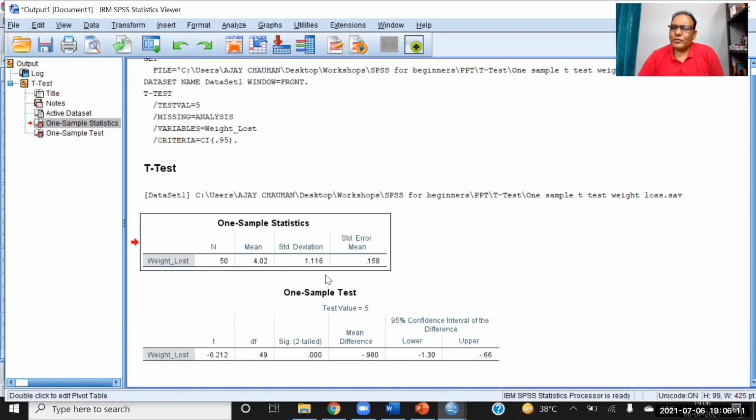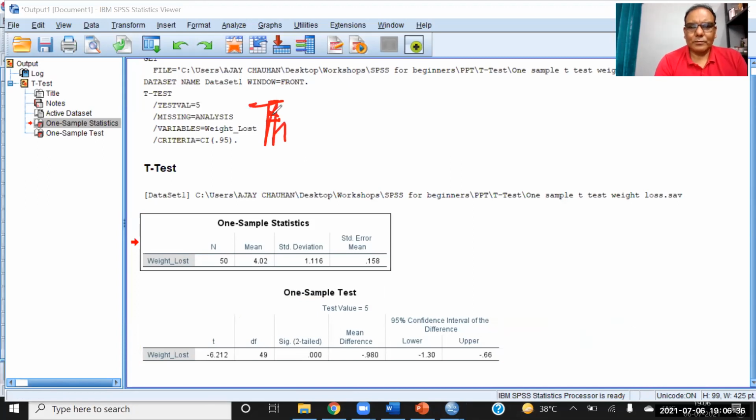After that, you have to check two things. Number one, you have to check the t value. This is the t statistic. And then you have to check the significance value, that is called the p value. Now I am writing the rule of thumb in case of t-test.